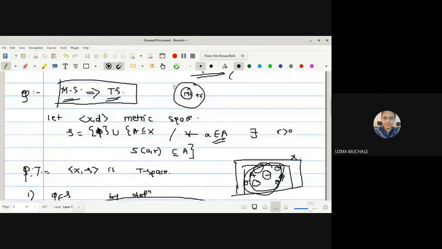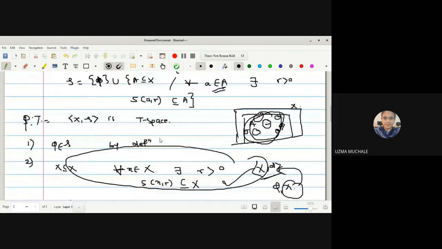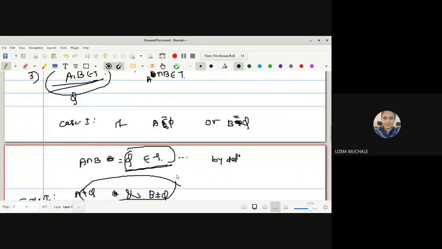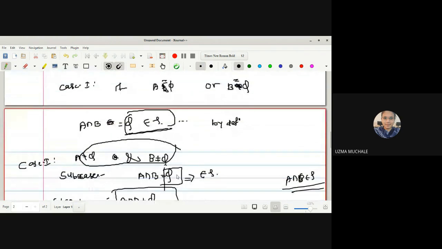What is the definition of τ? If it is a non-empty set, then for x a member of A as well as x a member of B, this we have proved. Then this will come in the second category, as A and B we have selected from τ. For the first case, if A and B are empty, that is in τ, and the intersection will be empty and belongs to τ.